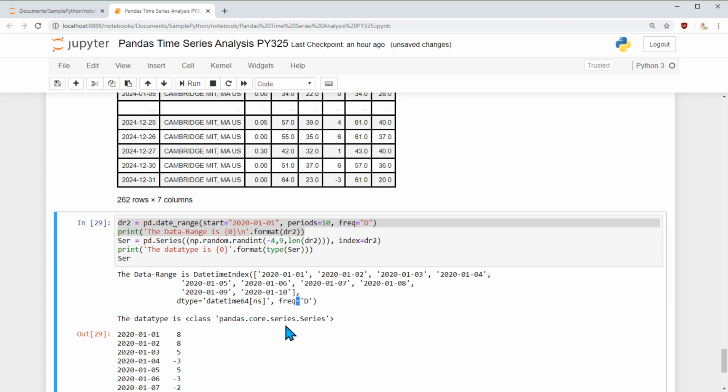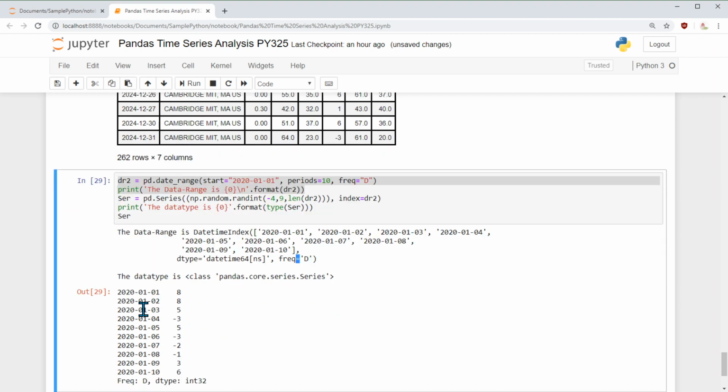I am creating a series, and I am attaching the date range I created as the index. So when I do that, it creates a new series, and it has the date and this random number associated with that.